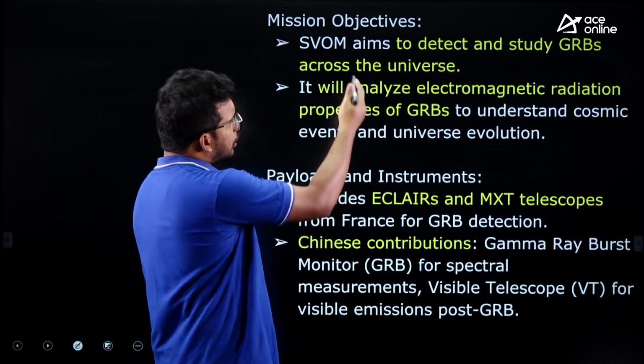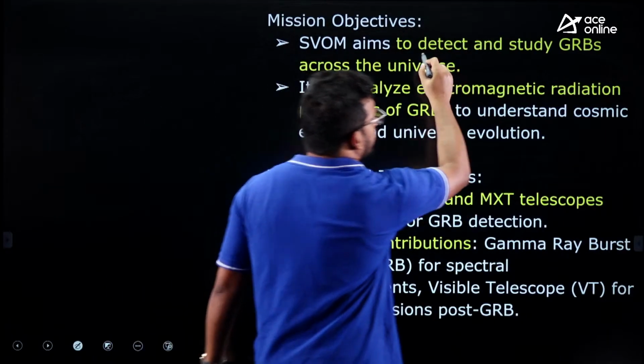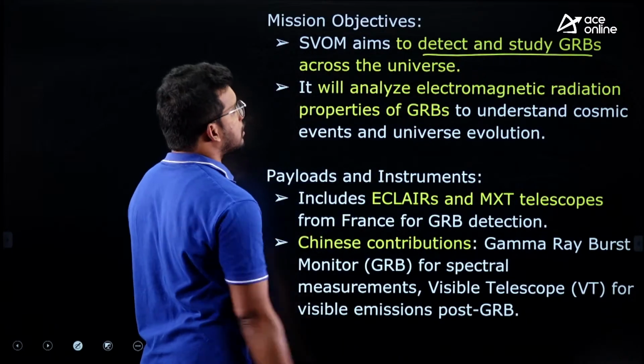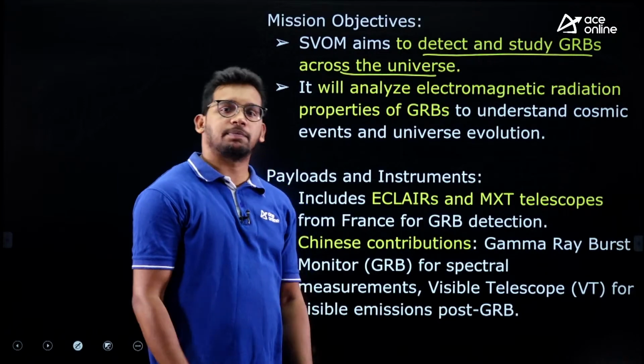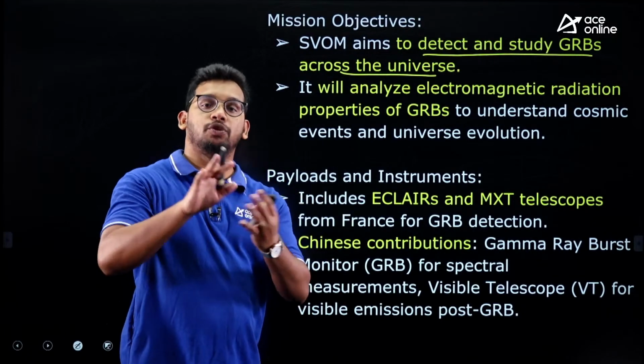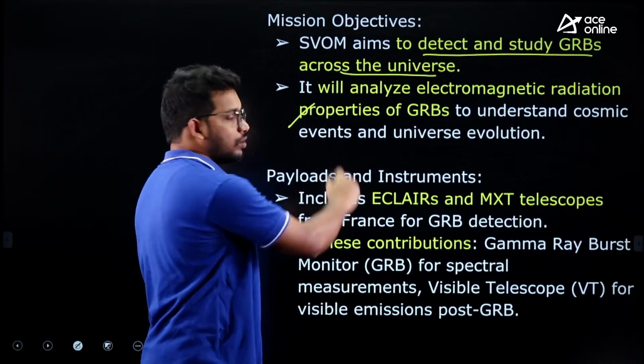Fine. Mission objectives we have already seen. The aim is to detect and study gamma ray outbursts across the universe. So through that electromagnetic spectrum, they can understand what has happened, how the universe has evolved and all, right? So this is the objective.